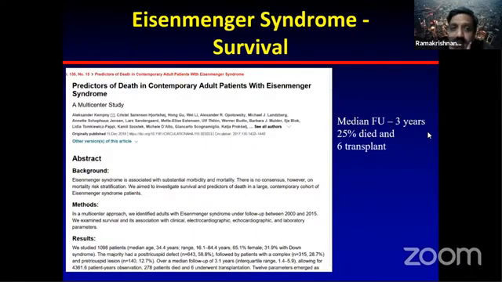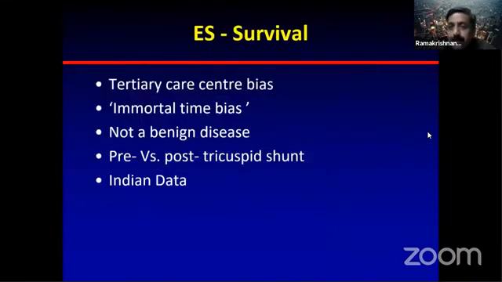These registries included roughly 1,100 patients across the world, with major centers participating. The median follow-up was 3 years, and 25% died. There were 6 transplants in 3 years. And then the 5-year survival, extrapolated, is nearly the same. They are like the same. So why is this happening? Some of the explanation is tertiary care center bias. Most of these centers were tertiary care, where sicker Eisenmenger patients would be enrolled.